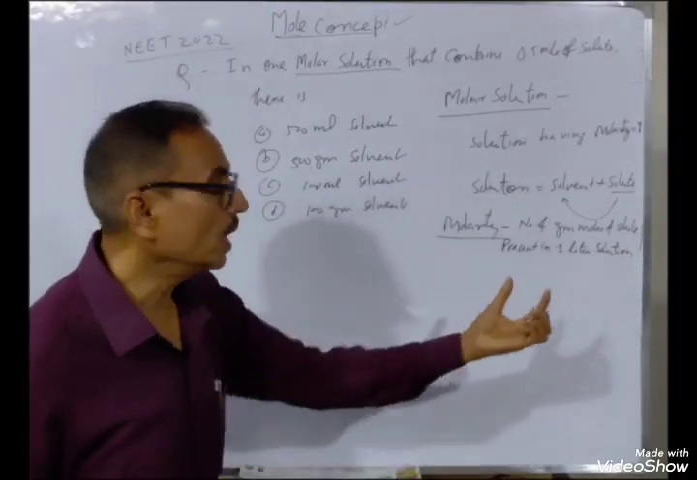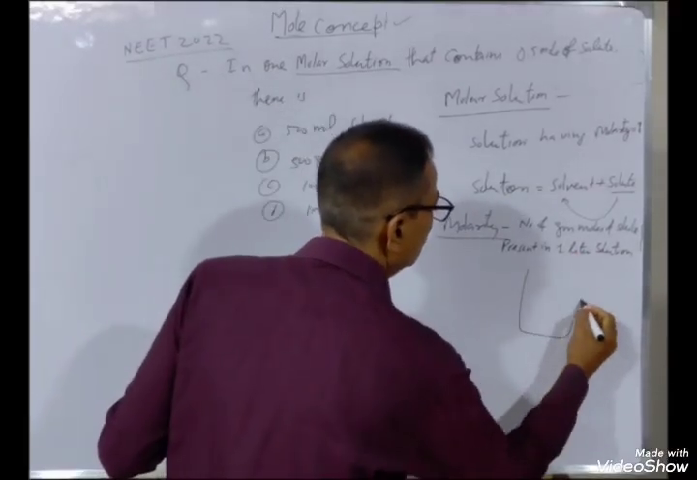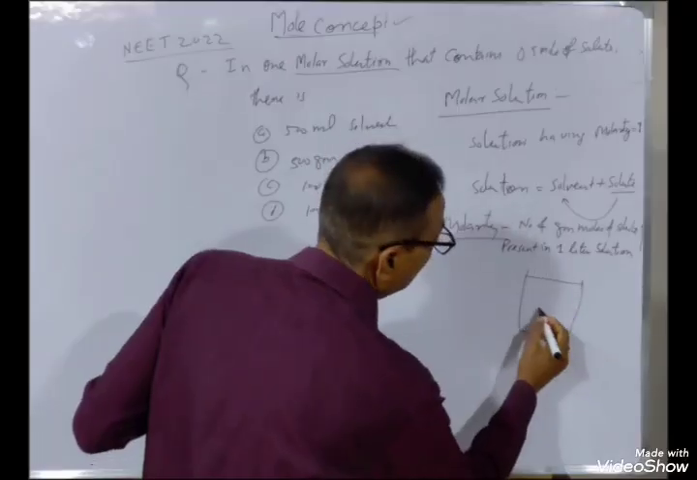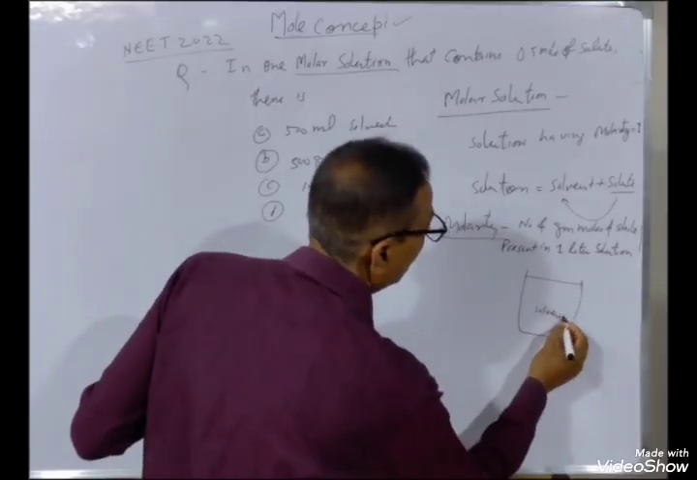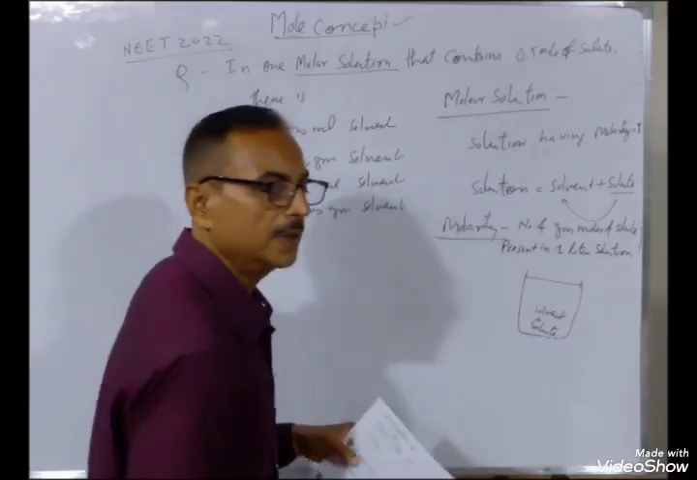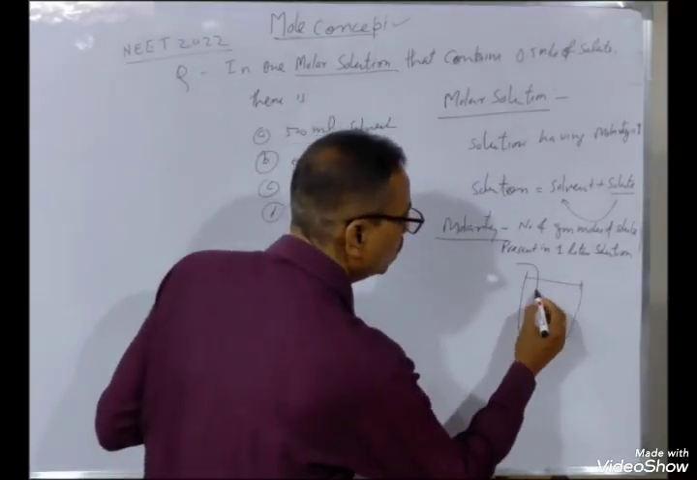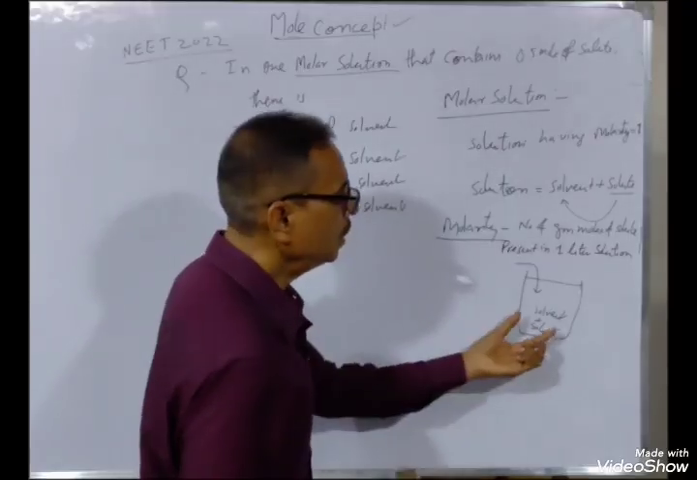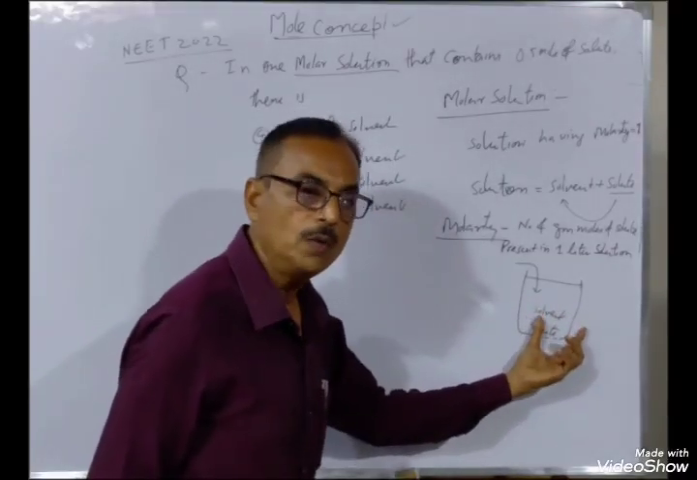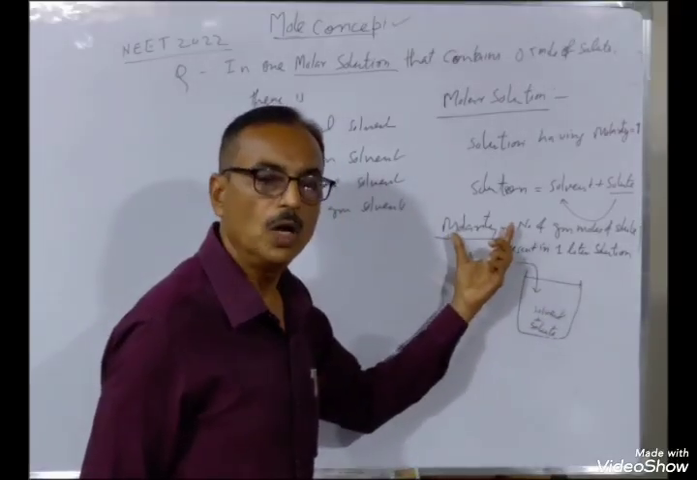That is, two terms are important. 1 liter solution, suppose this is a 1 liter container. This contains solvent plus solute. There are two constituents present in the solution. So, how much solute is dissolved in this solvent? The number of gram moles of solute present in this solution is called the molarity.